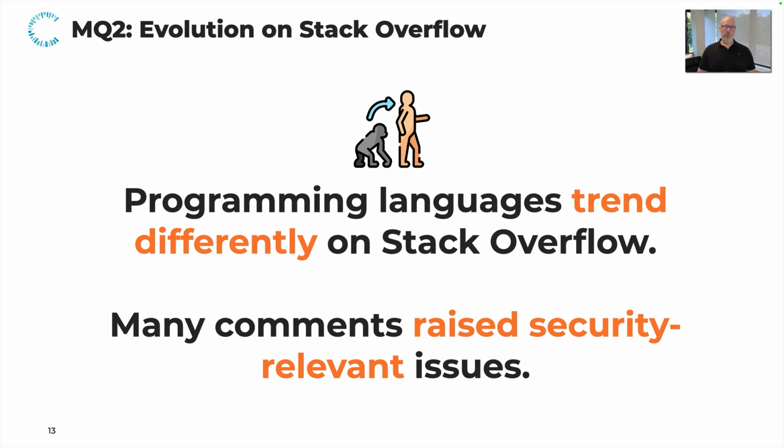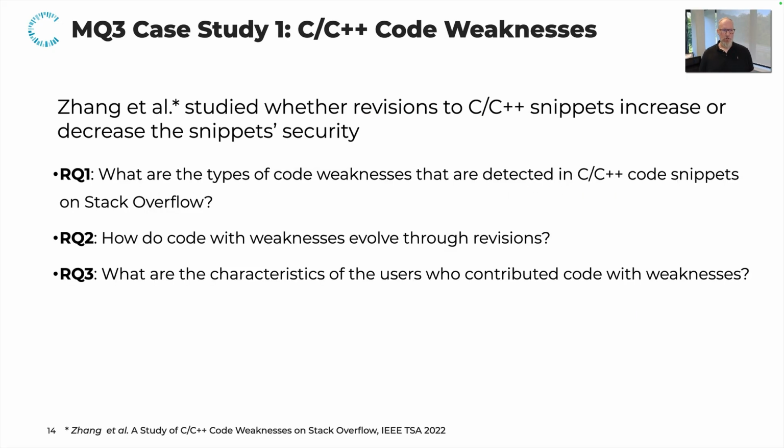Now for research question 3, for the replication, I only want to pick 2 of the 6 case studies that we had and give you a brief overview of some of the results that we found. Again, refer to our paper for more details here. The first case study that I want to briefly include is a study done by Alfusainey et al. on studying C++ code snippet weaknesses on Stack Overflow. Concretely, they studied whether revisions to C++ snippets increase or decrease the snippet security.